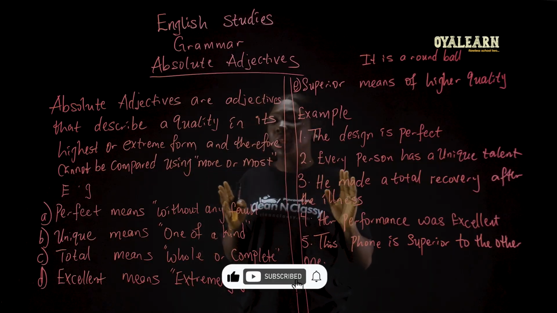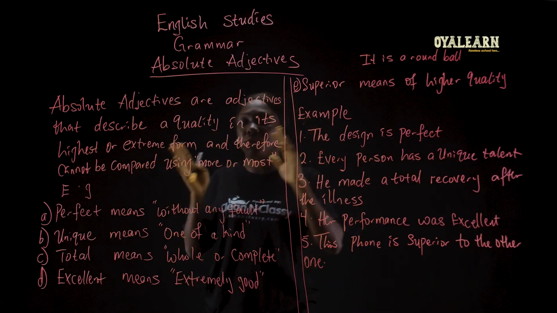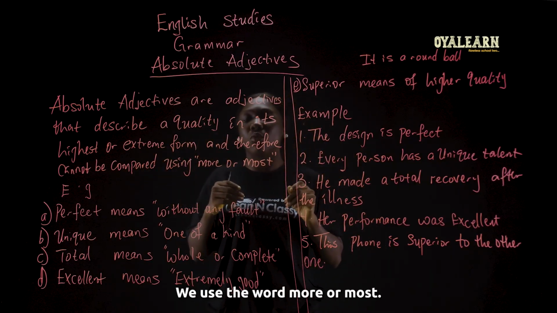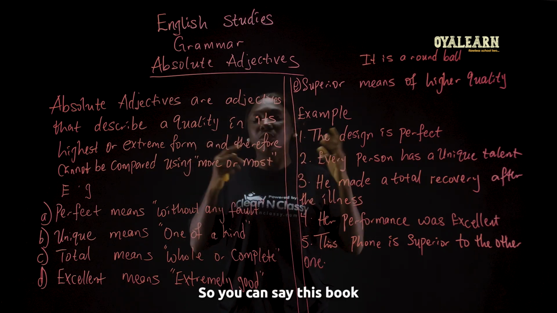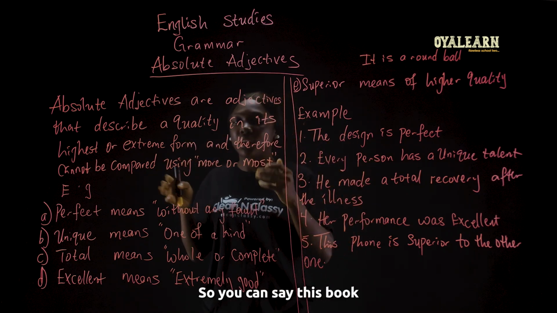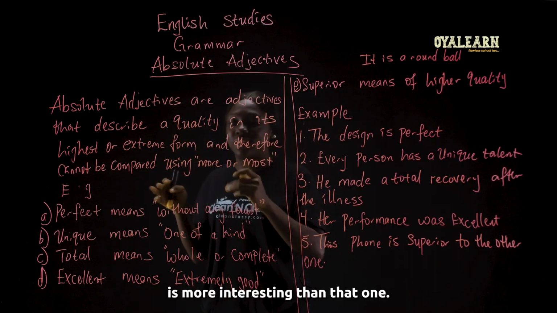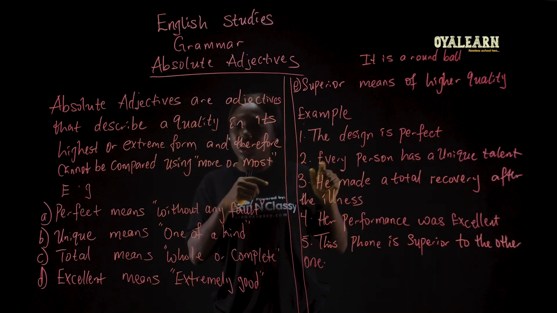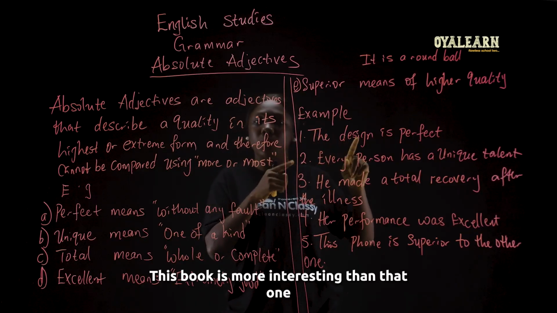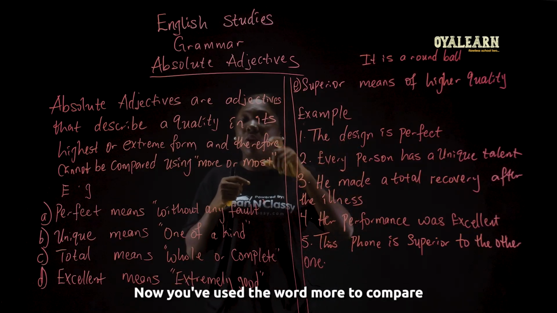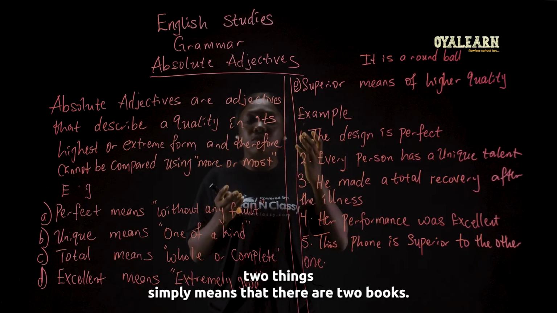Most times, whenever we want to compare two things together, we use the word more or most. So you can say, this book is more interesting than that one. Now, you've used the word more to compare two things.